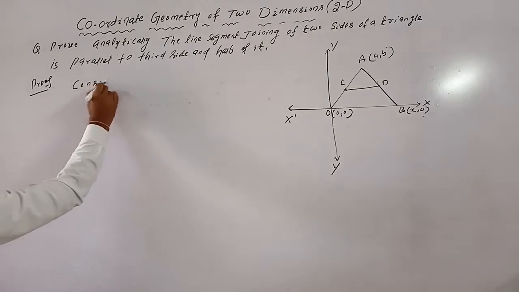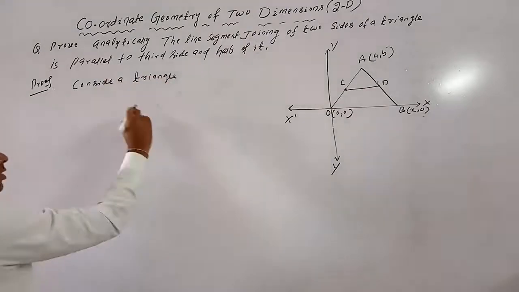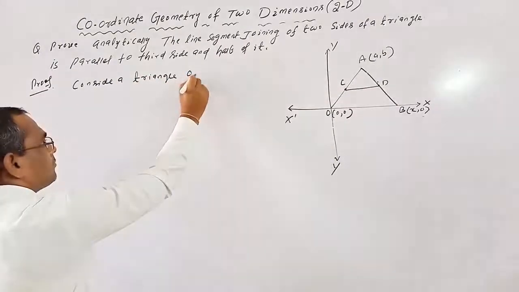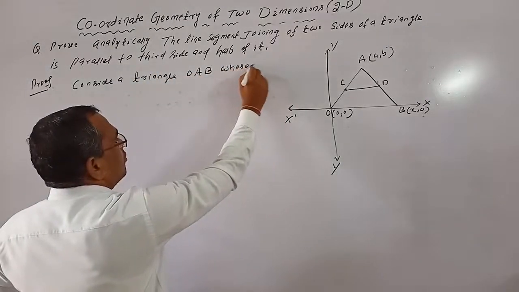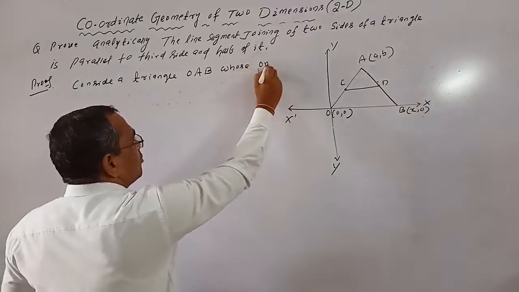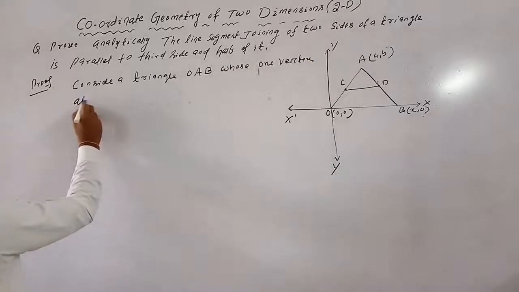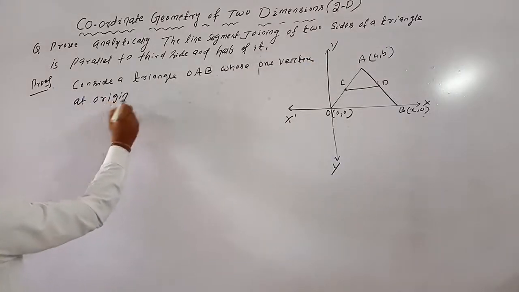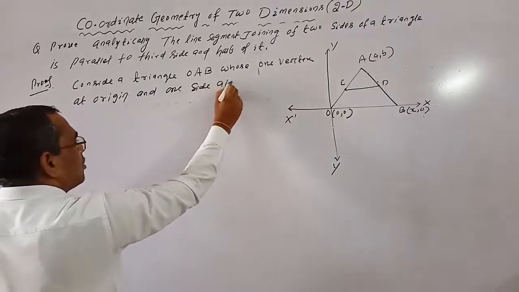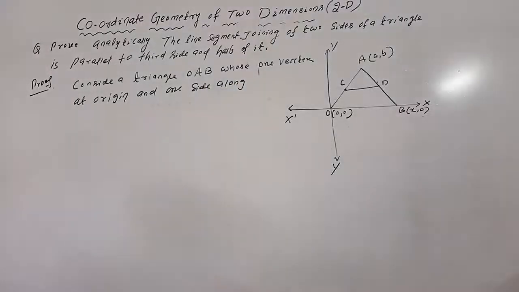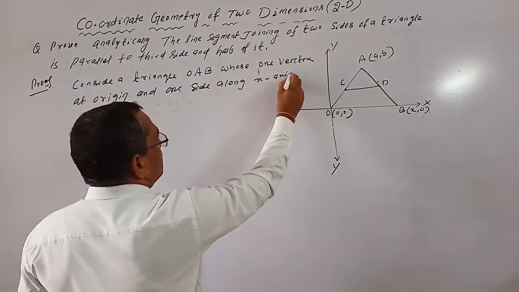Consider a triangle OAB whose one vertex is at the origin and one side along the x-axis.